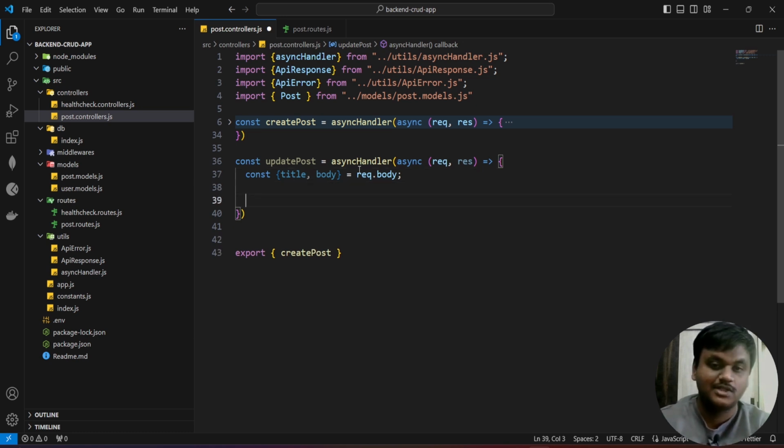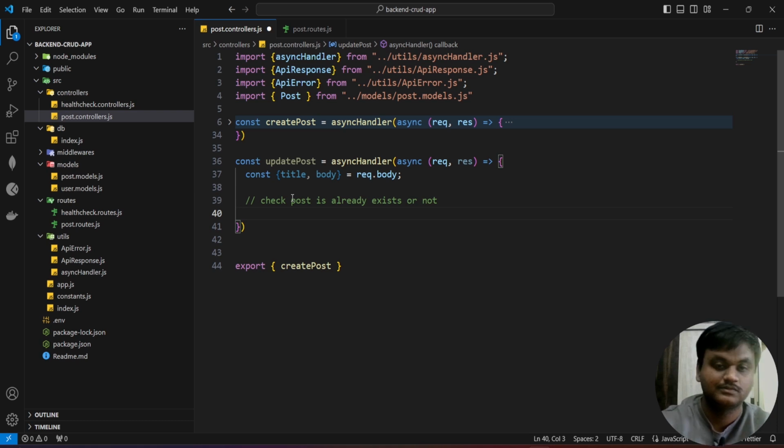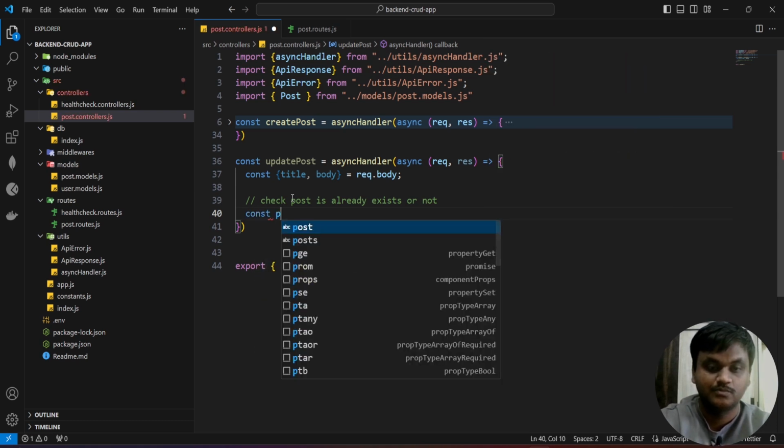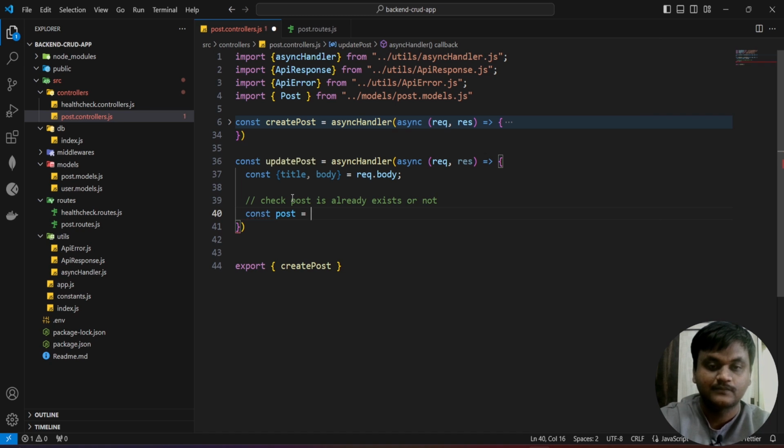I'm going to check whether the post exists or not. For that I'm going to check whether the post already exists. const post equals await.